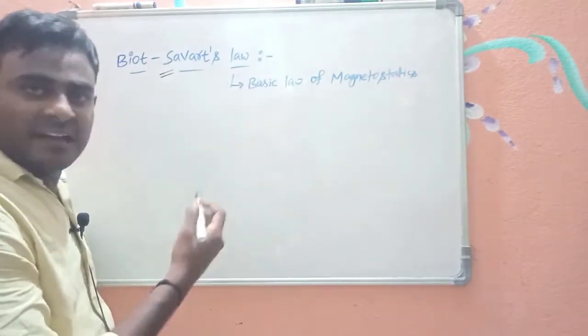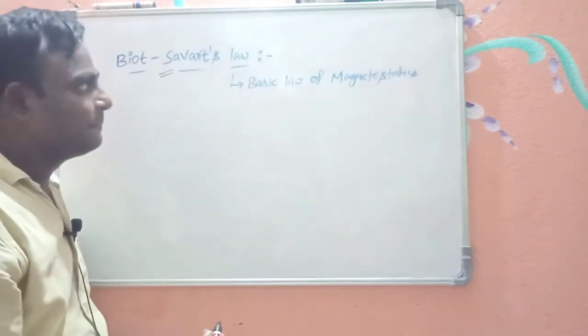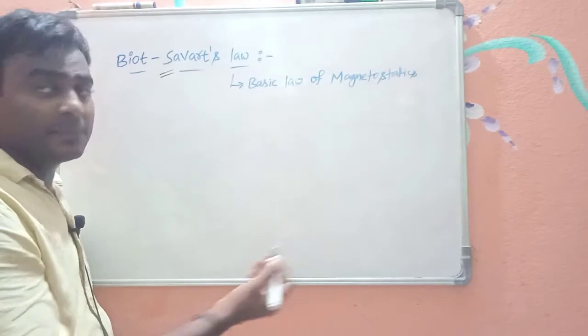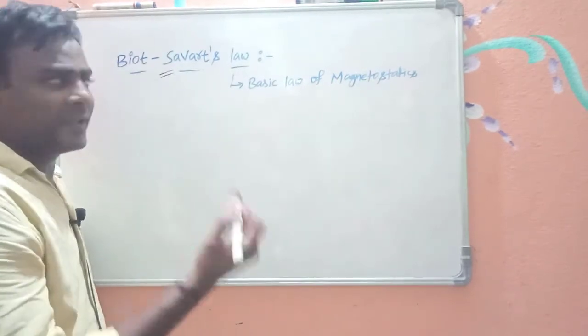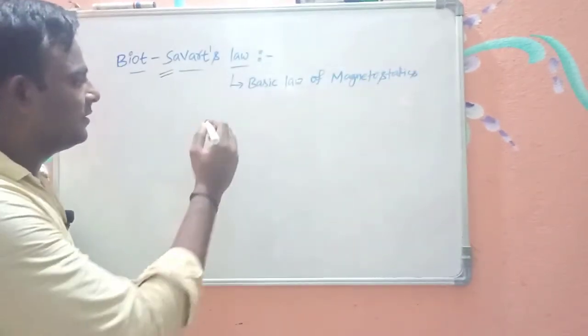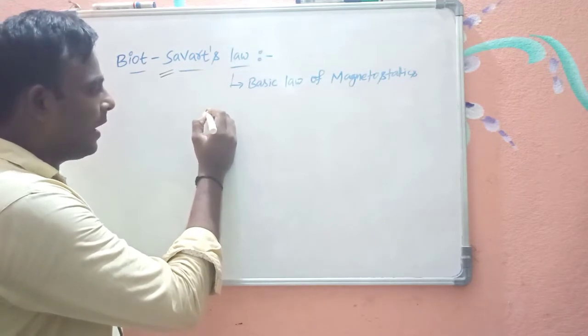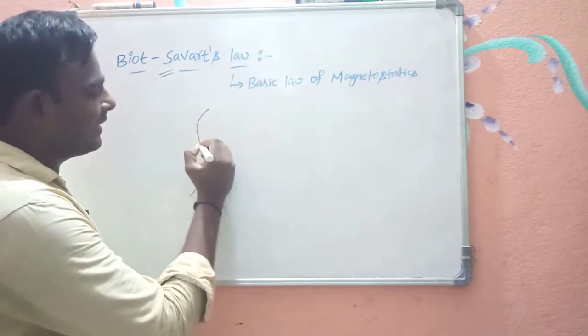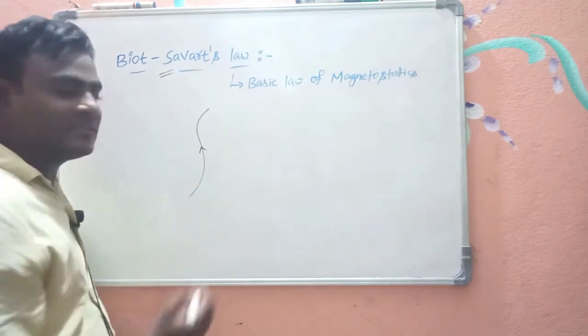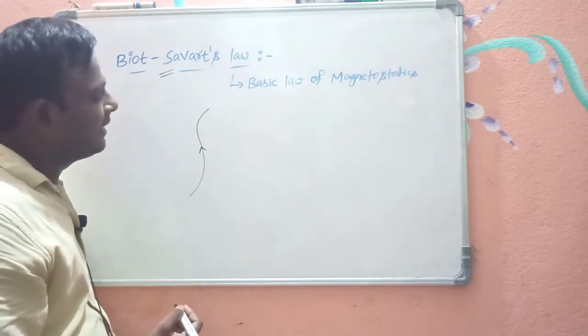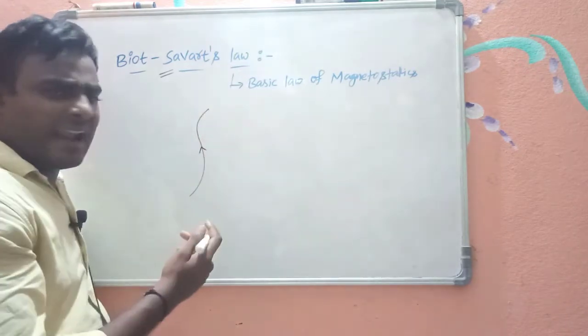So let us understand what the statement of Biot Savart's law is, and how we can understand that statement. For example, I have a current carrying conductor, of an arbitrary shape.